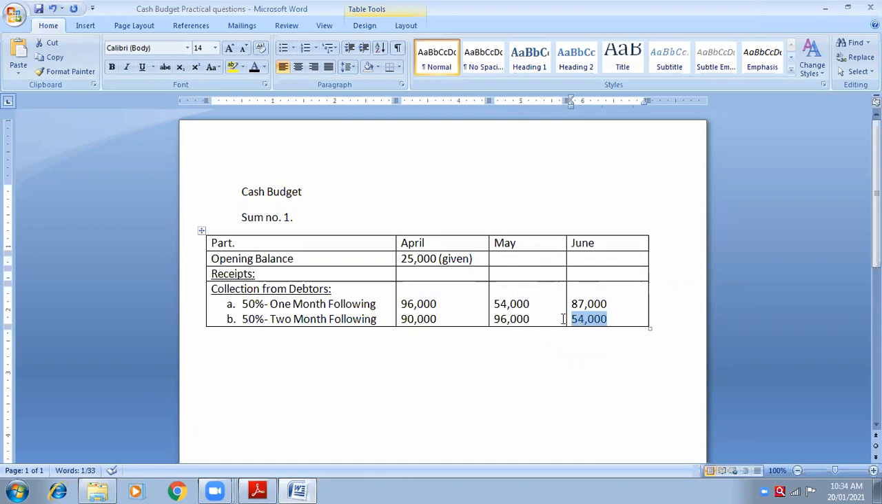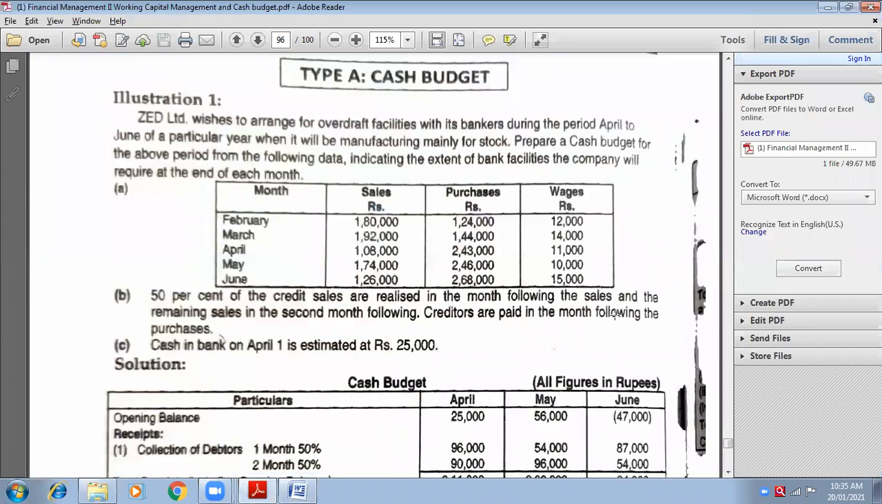Yes, ma'am. So this is what I am trying to show you, that first we have to complete 1 month following, and then we have to take 2 month following, and then if you want to verify, you can do it. Is it clear, everybody? Yes, ma'am. Now do you have any other receipts? No. Now we have payments.